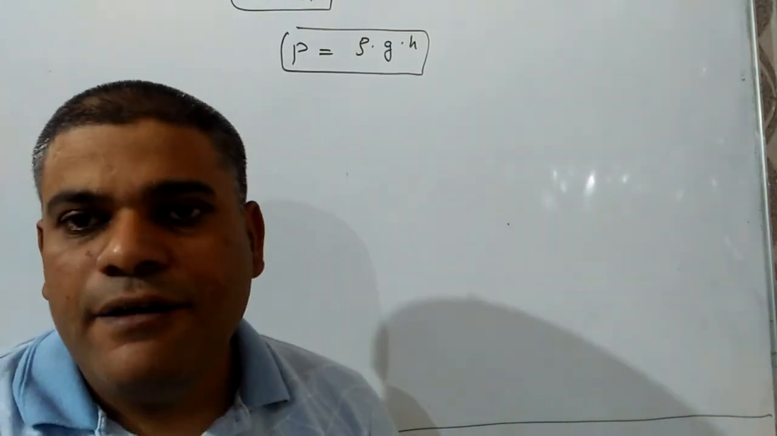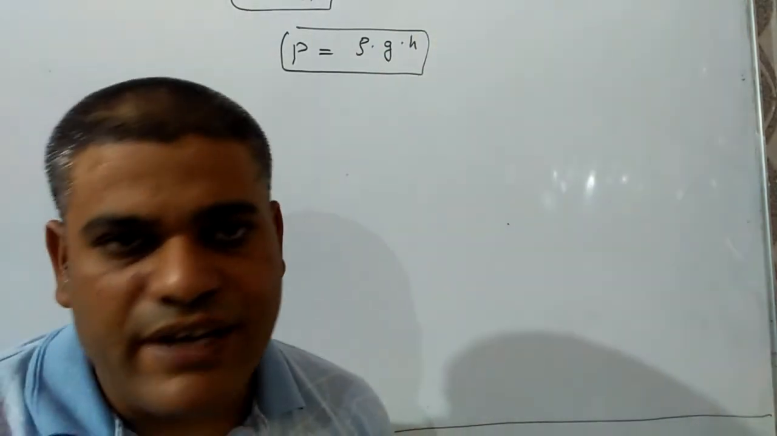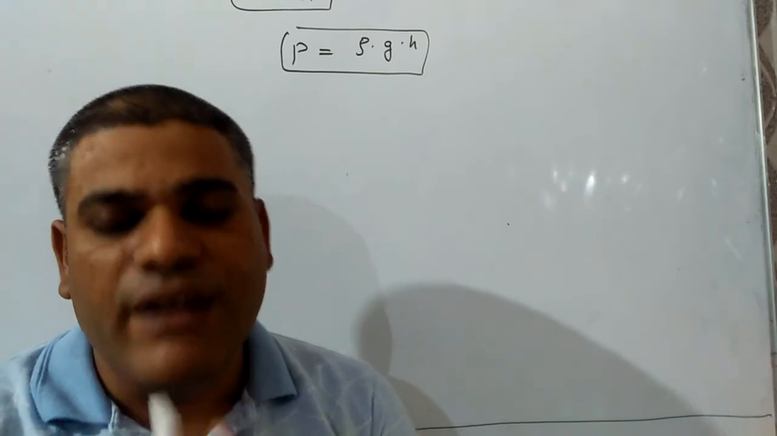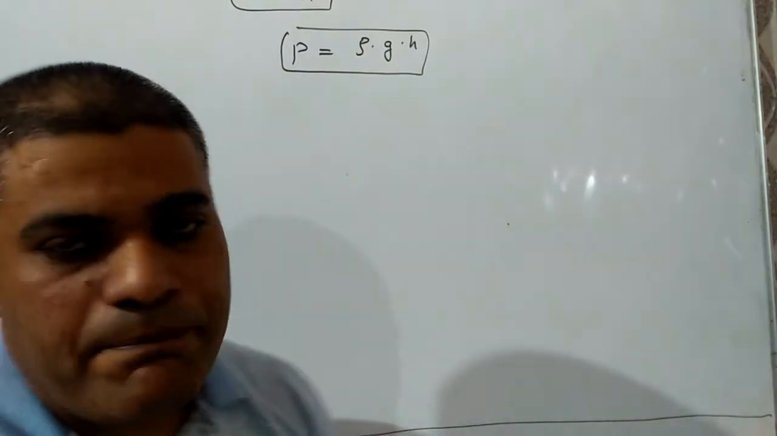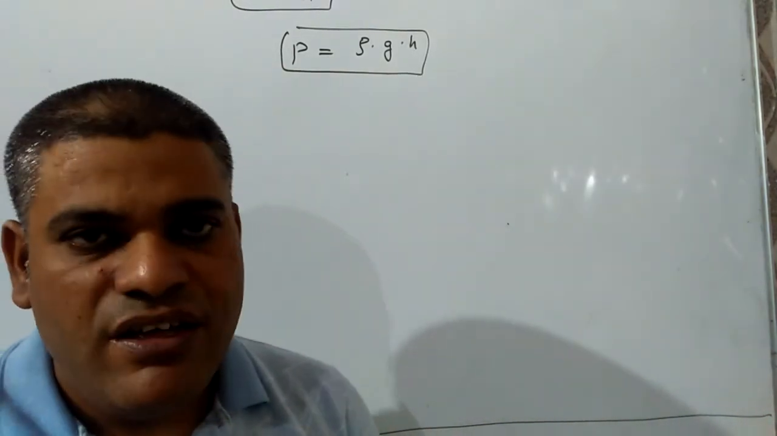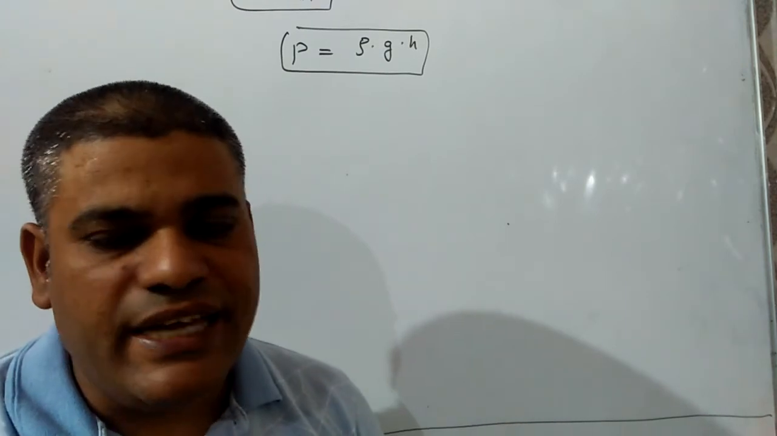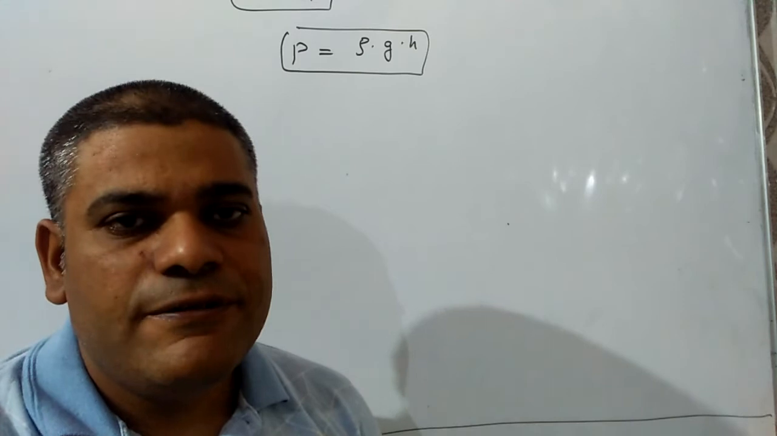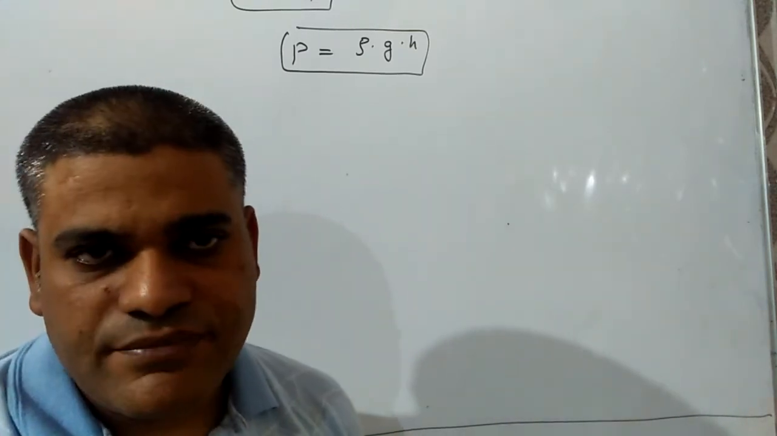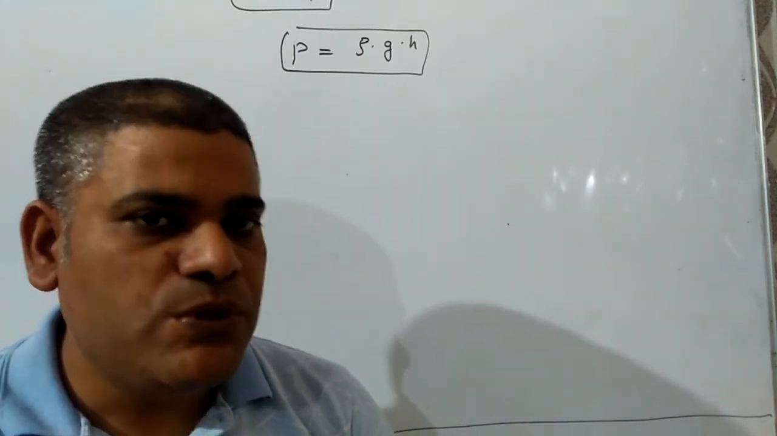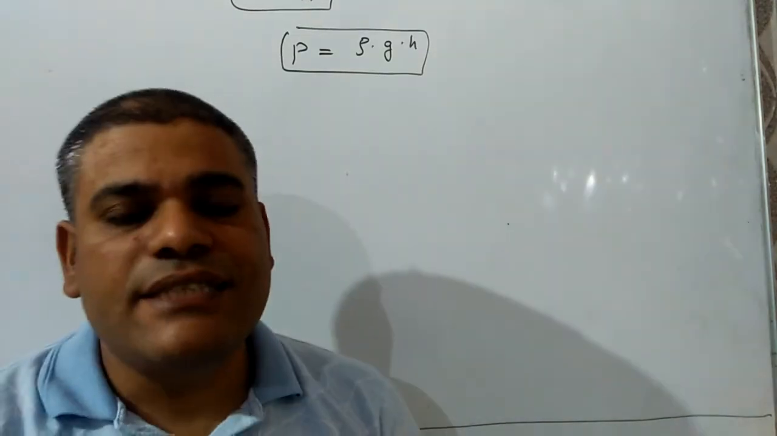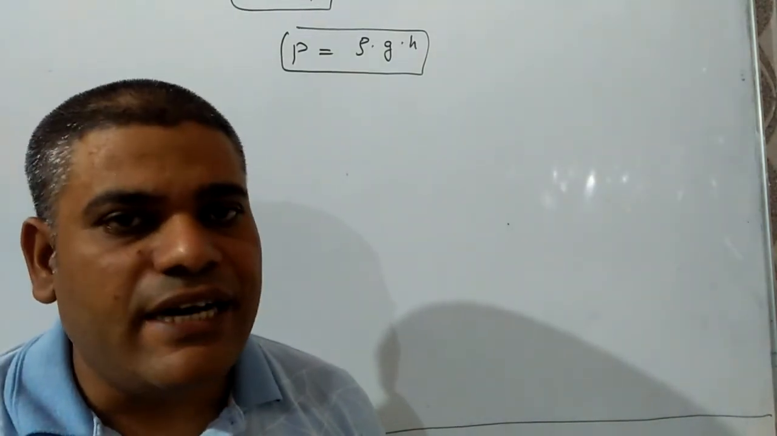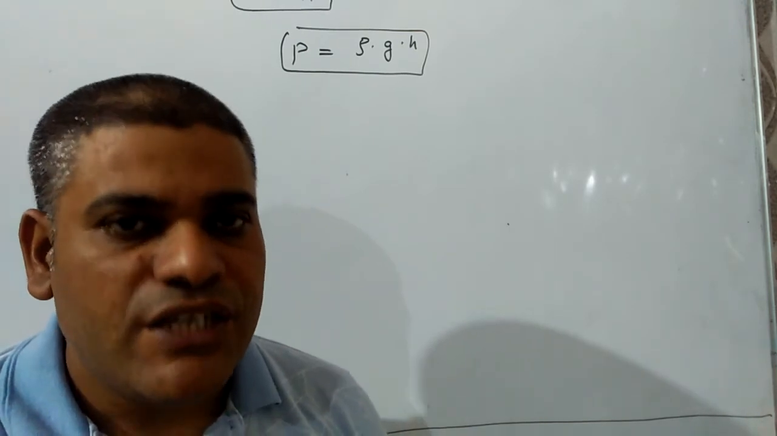I am repeating, pressure can be measured in terms of the height of a liquid column, and the relation is pressure is equal to rho into G into H. P is pressure, rho is the density, G is acceleration due to gravity, and H is height of the liquid column. And generally mercury is used. For mercury, the density is 13.6 gram per centimeter cube.